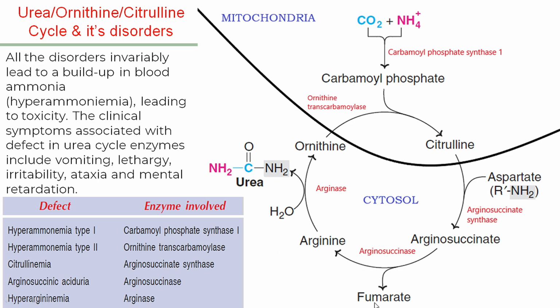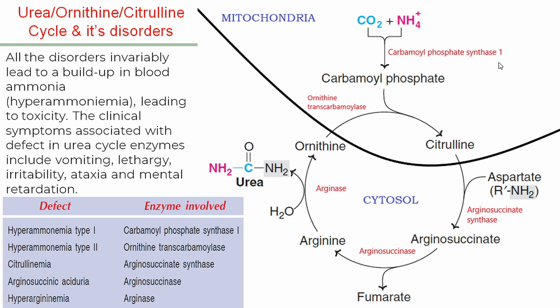Fumarate goes out and takes part in the Krebs cycle, the TCA cycle. Arginine, the amino acid, forms ornithine by addition of a water molecule, and with the addition of this water molecule, urea leaves the cycle and urea is formed. And ornithine again is available for combining with carbamyl phosphate to form citrulline with the help of the enzyme ornithine transcarbamylase. So these are the main enzymes and the main essence of the urea cycle.